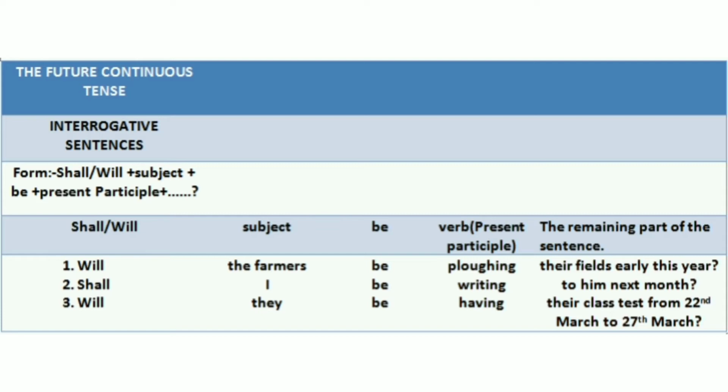The form of the interrogative sentence is shall or will plus subject plus be plus present participle plus the remaining part of the sentence. So let's see the examples. Will the farmers be plowing their fields early this year? Shall I be writing to him next month?